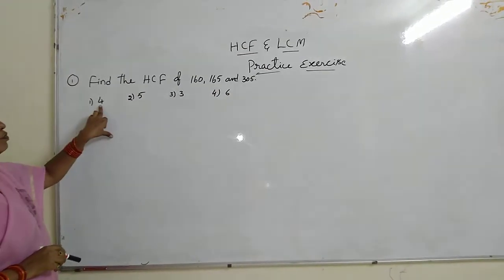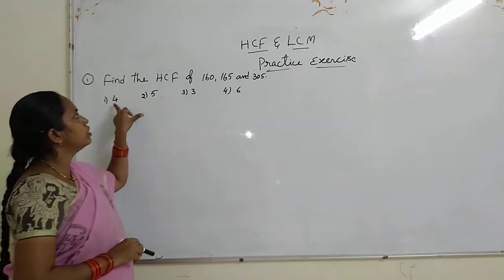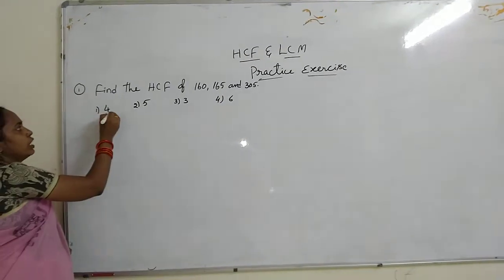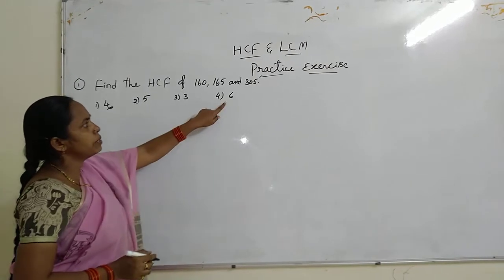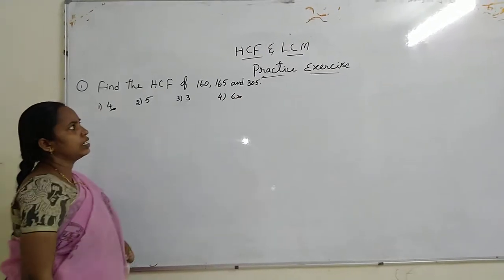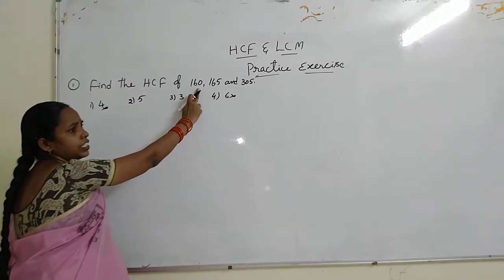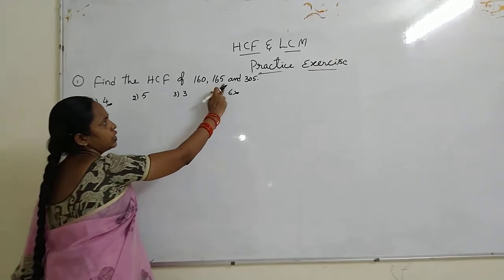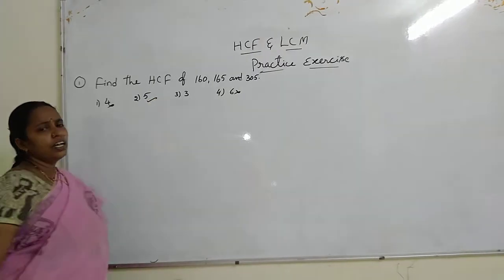So first option 4. But 4 does not divide 165 and 305. So it is not our answer. Next, highest number 6. 6 also does not divide 160 and 305. Next 5. So 160, last digit 0, that should be divisible by 5, and last digit 5, so that is also divisible by 5. So our answer is 5.